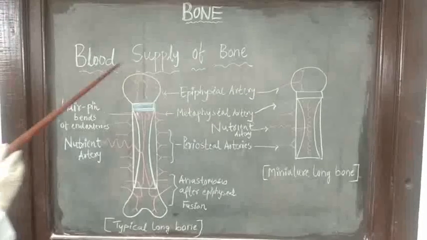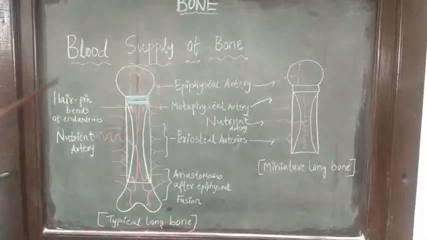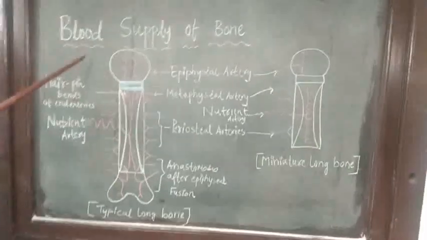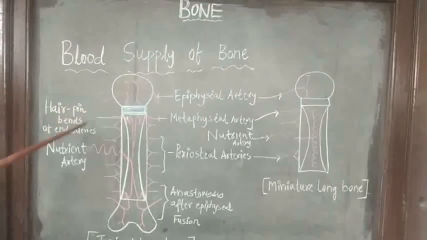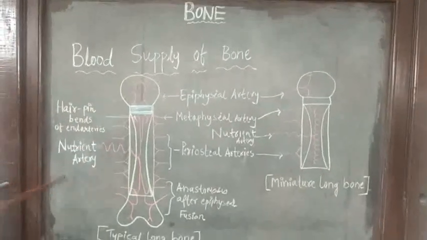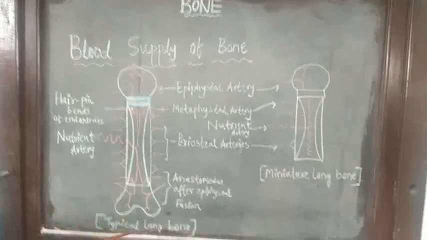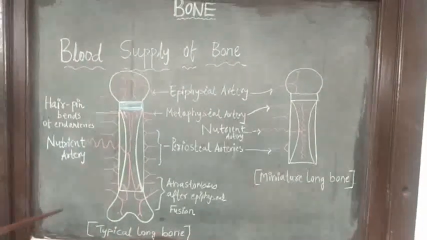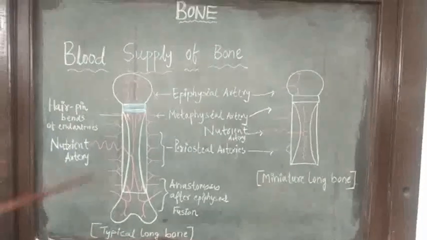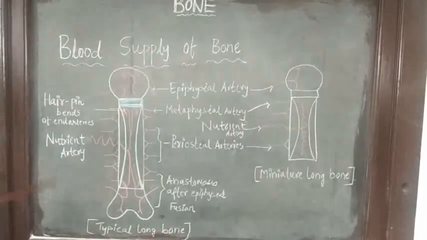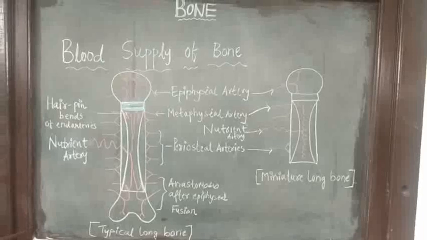Now, blood supply of bone. Blood supply includes both arterial supply and venous drainage. In case of bone, veins usually accompany the arteries, and nutrition to the bone differs according to the types of bones.